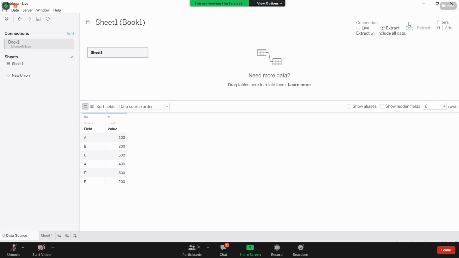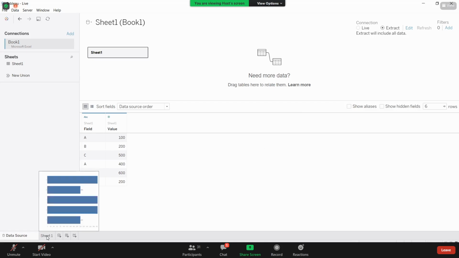Now when I select extract, you get one option, edit. So what is this, and what are these filters? Let us see, but not in this. I'll explain in the next concept today only. Here I'm extracting all the data. Let us see what happens when we extract all the data.